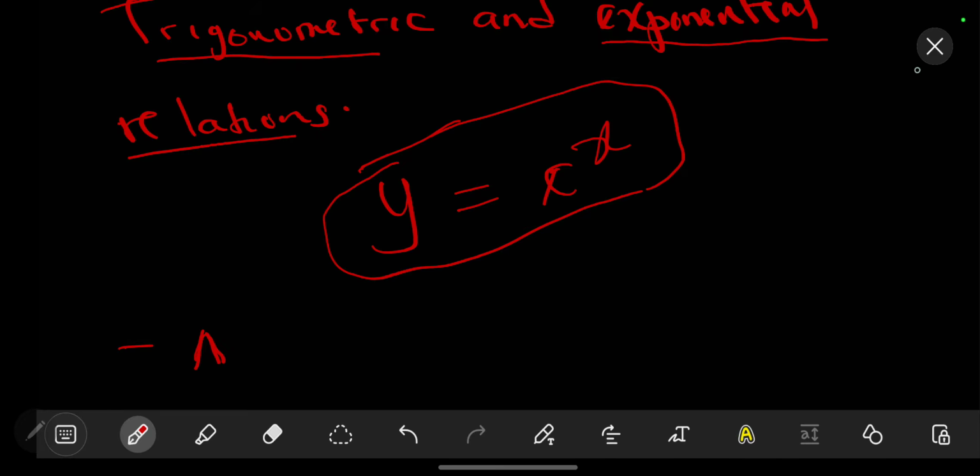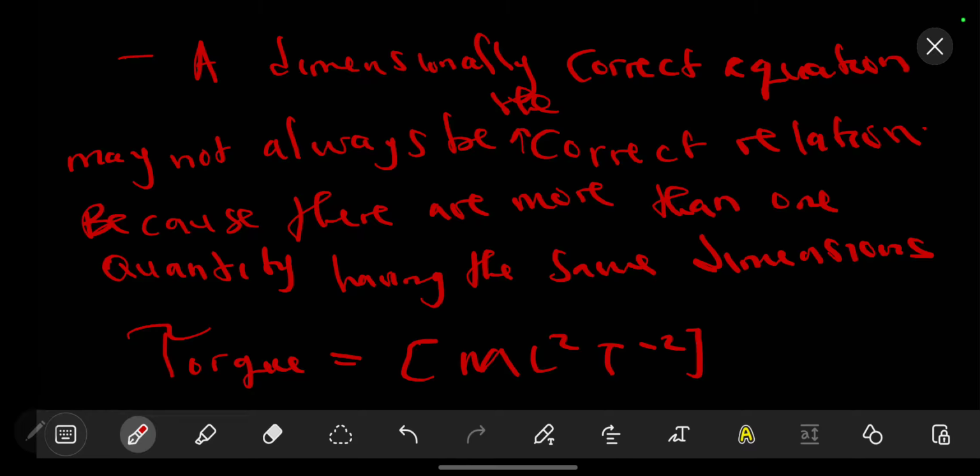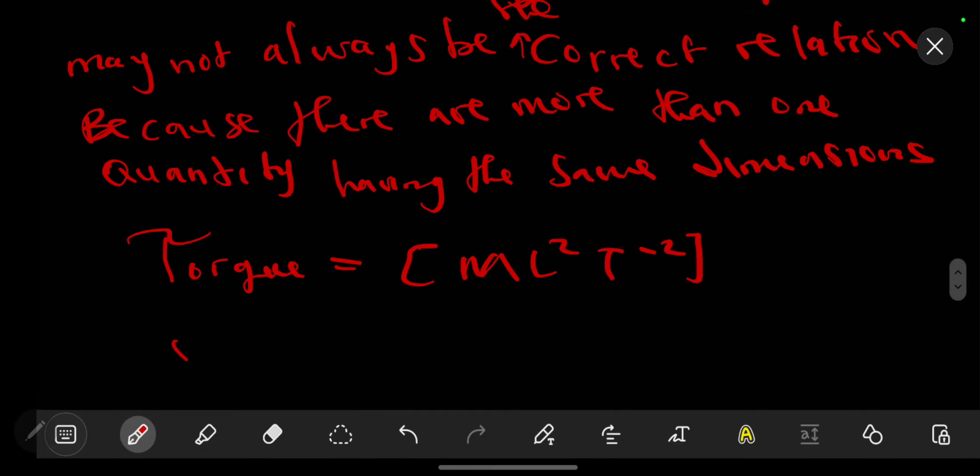For example, torque has the dimensions ML squared T raised to the power negative 2. The same dimensions for torque are the same dimensions for work, which is ML squared T raised to the power negative 2.